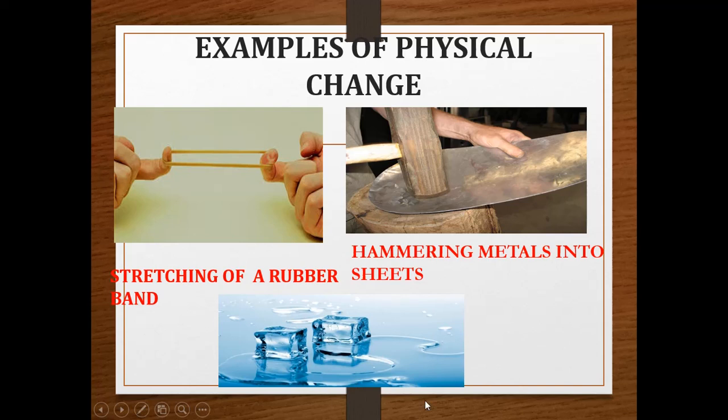Now here is one more example, that is melting of ice. We know ice occurs in solid state. So when ice melts, it gets converted to the liquid state. So we can see here the change in the state of the substance. So it is an example of physical change, in which the composition remains the same, but there will be a change in size, shape or state of the substance.